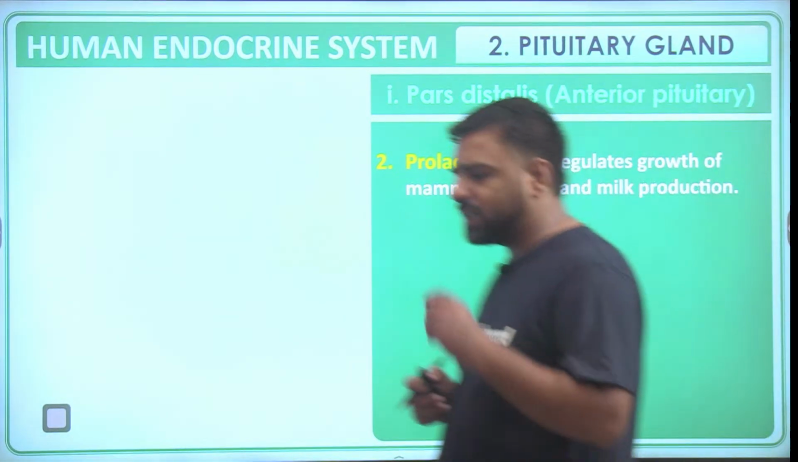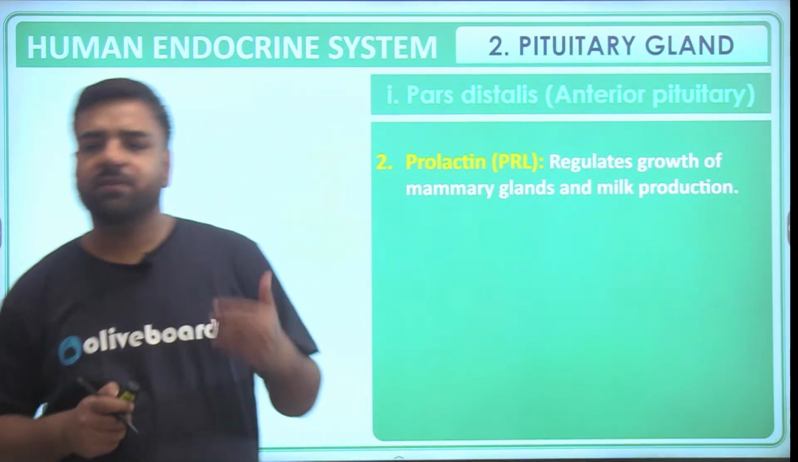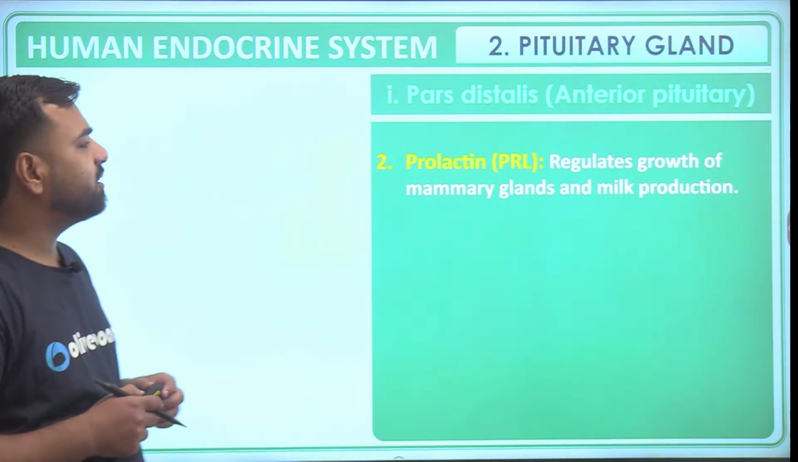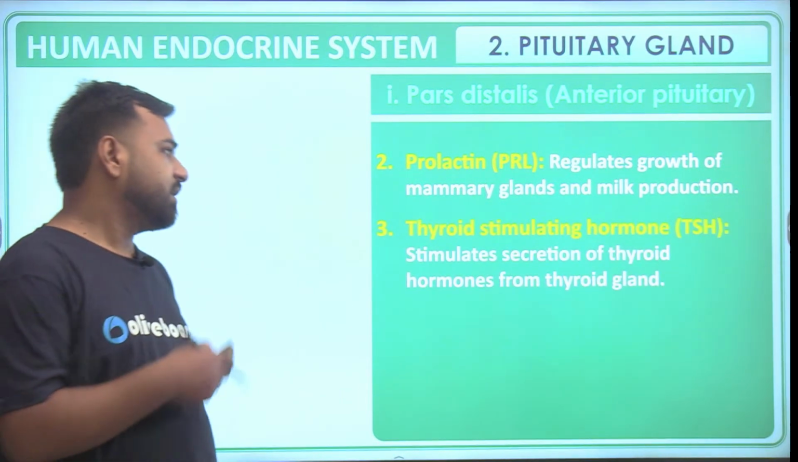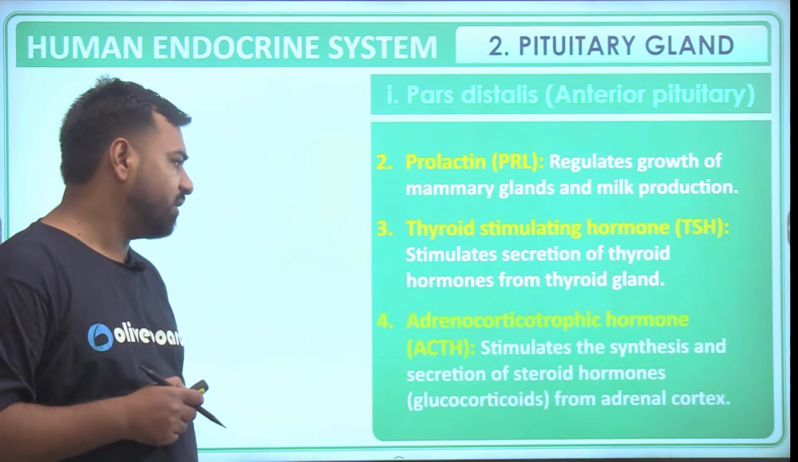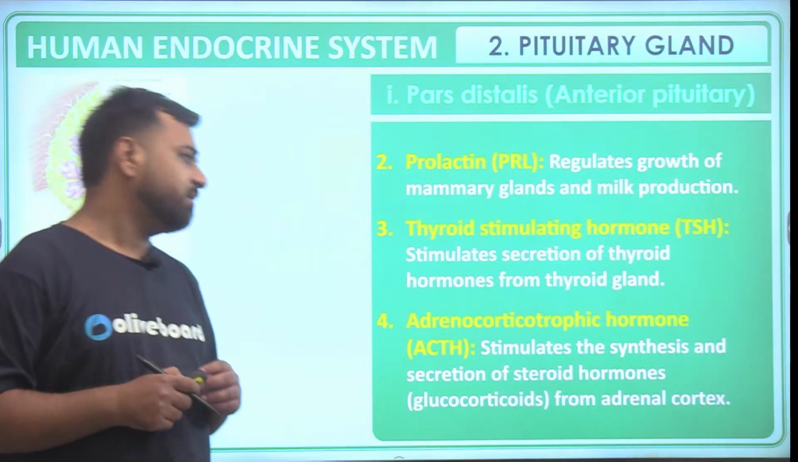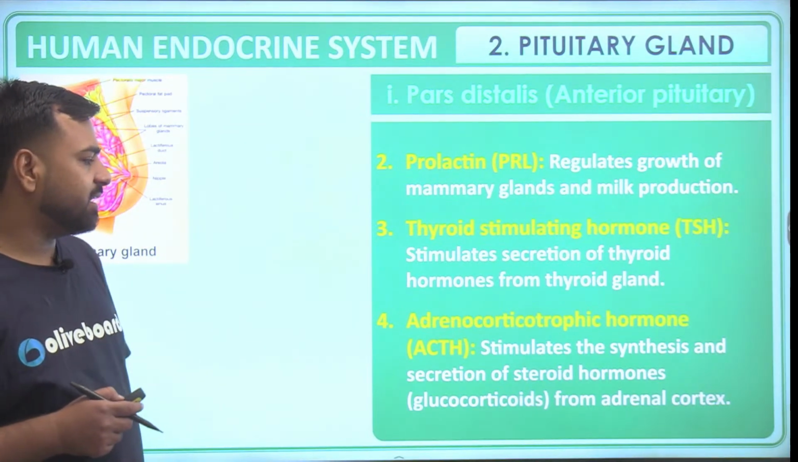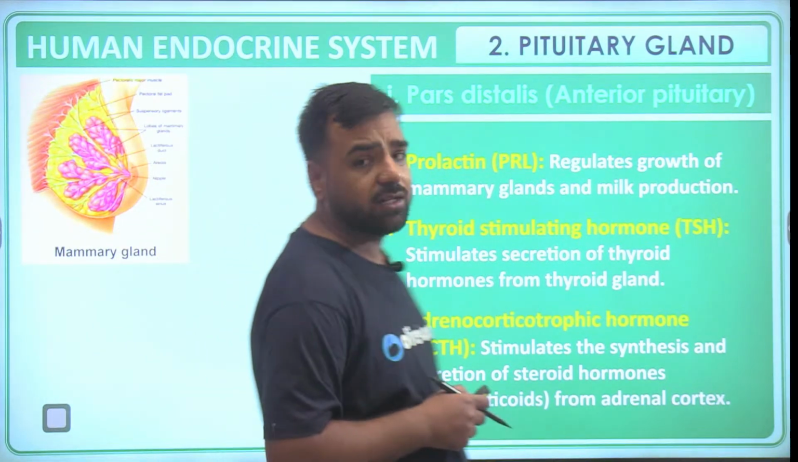As discussed, we can link it with the lactic acid. So that's linked with the milk basically. So it regulates the growth of mammary glands and milk production. Thyroid stimulating hormone. So it stimulates the secretion of the thyroid hormone from the thyroid gland, and ACTH. So it stimulates the synthesis and the secretion of steroid hormones from adrenal cortex.